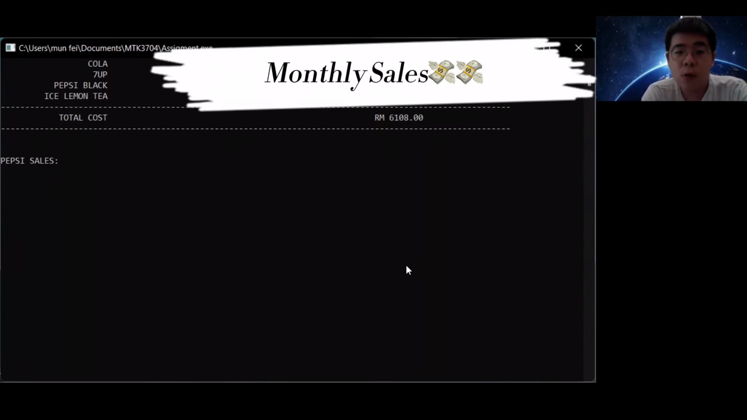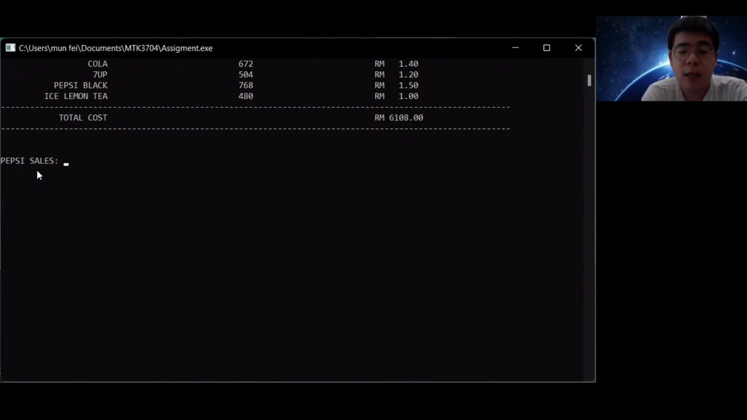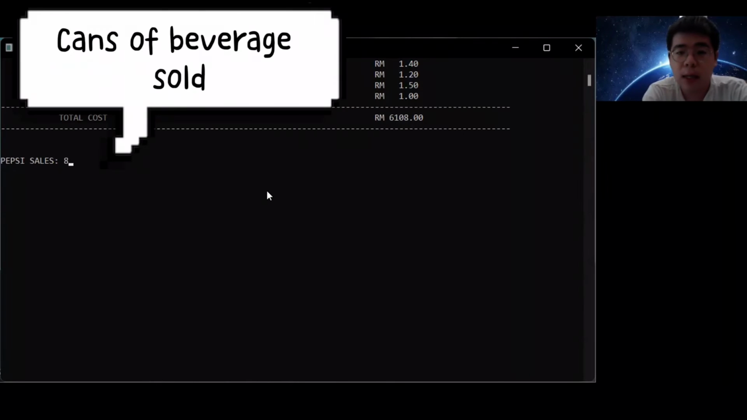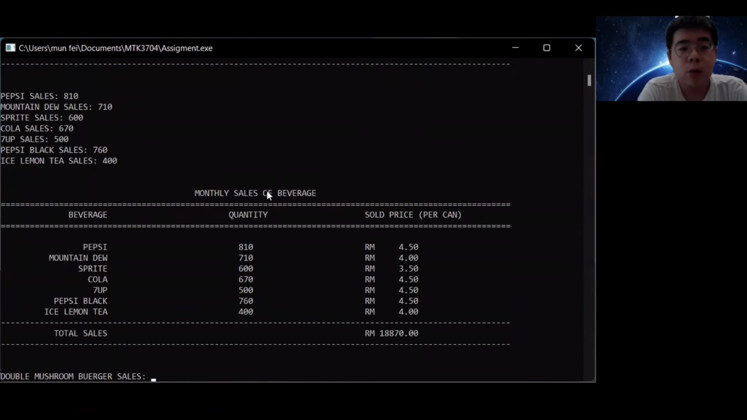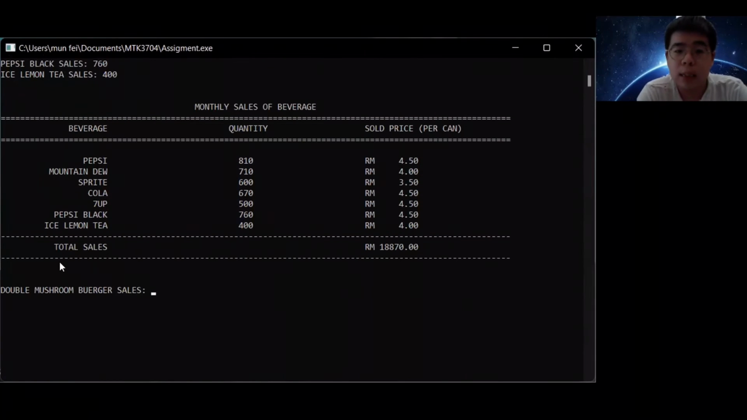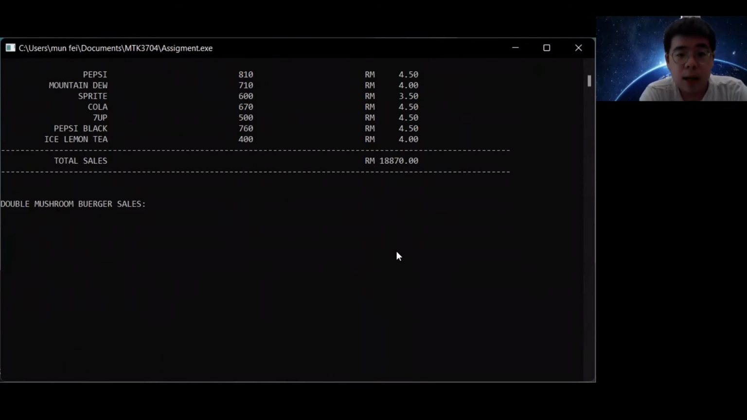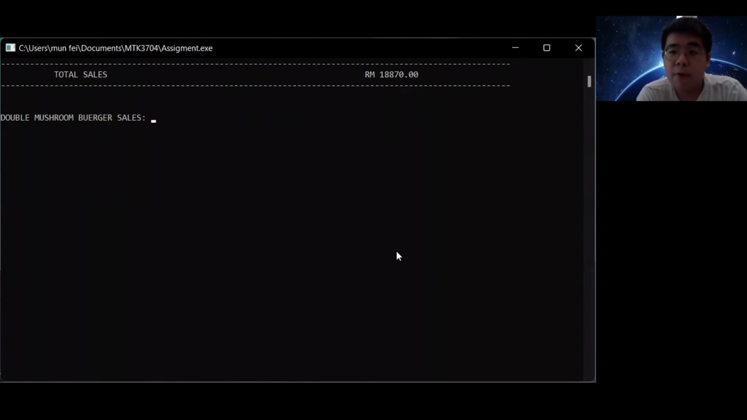So for the monthly sales, you just key in the sales for Pepsi and each beverage, then press enter and it will show the table. Let's say the Pepsi we sold is 810, and then you key in the rest respectively. After you key in all of the sales of each beverage, you may see this is the total sale of the beverages for that particular month, which is 18,870 ringgit.